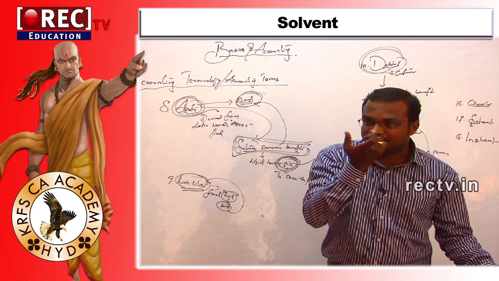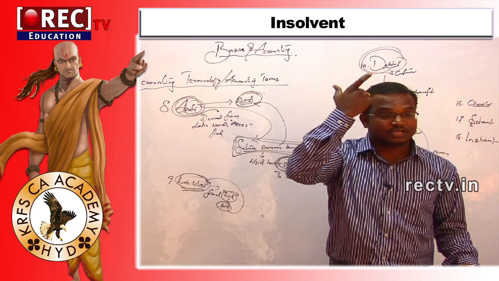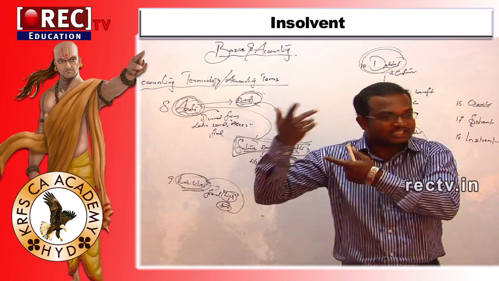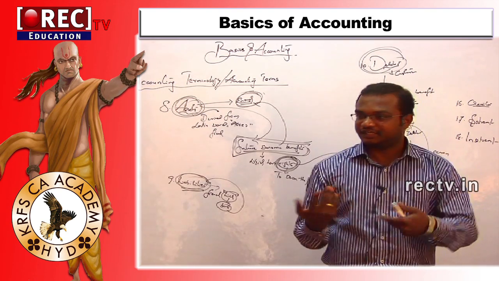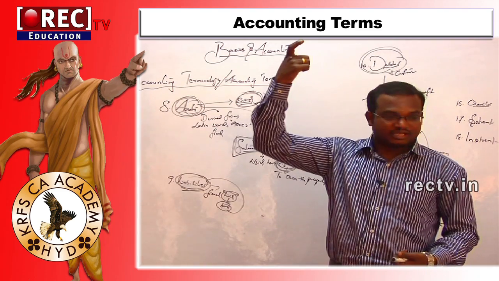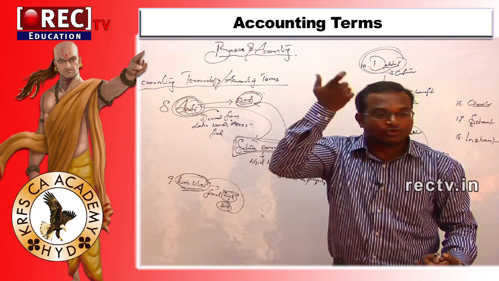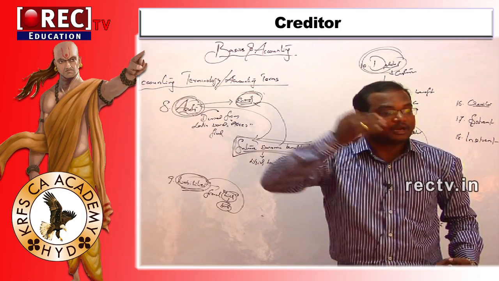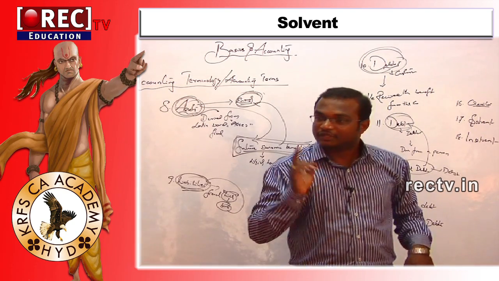That means I am 50 crores more. That means I have the capability to pay the amount. That means my assets are more compared to liabilities. Liabilities means yet to pay the amount. Assets means what I have generated. That means the assets I am having are 100 crores. I am yet to pay the amount of 50 crores. I am 50 crores more, sir. So I am a capable person to pay the amount. That means assets are exceeding liabilities. This is nothing but what, sir? Solvent.